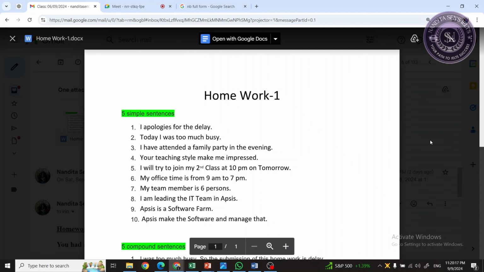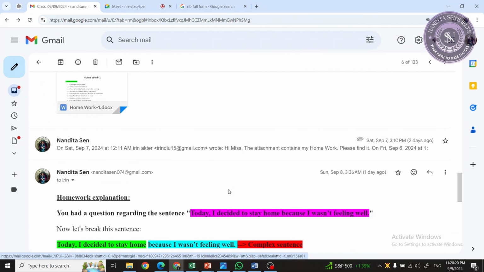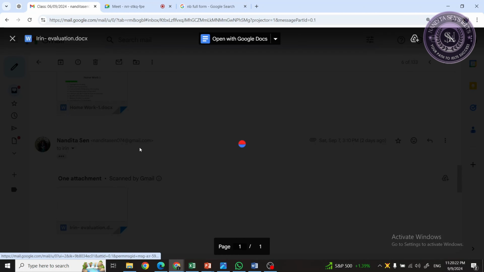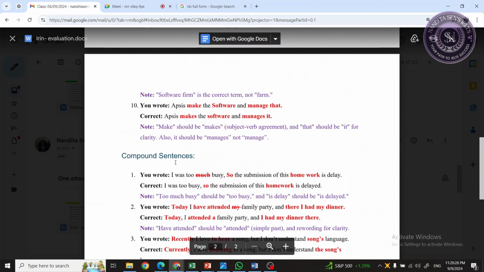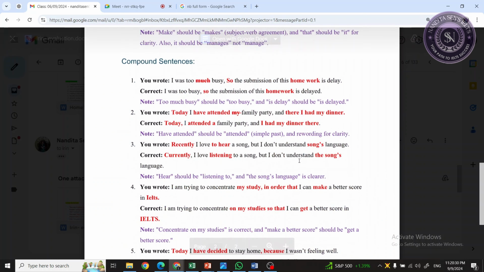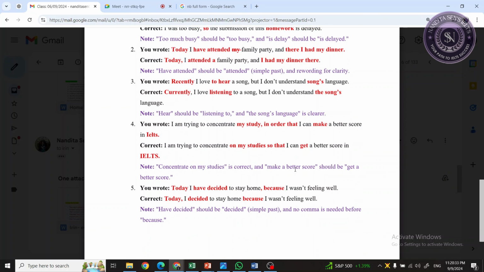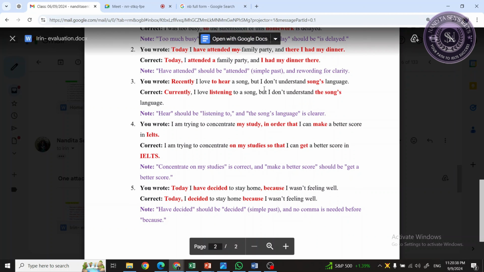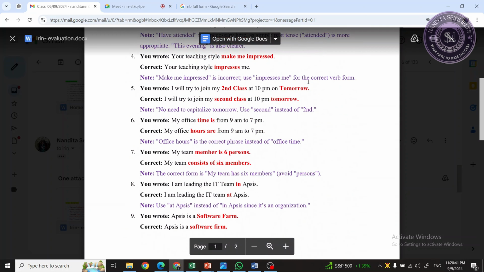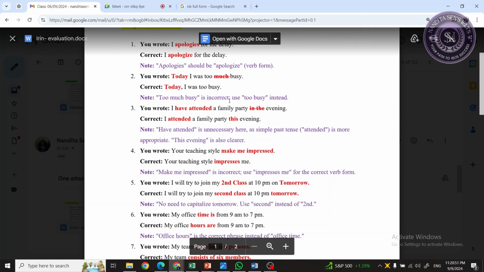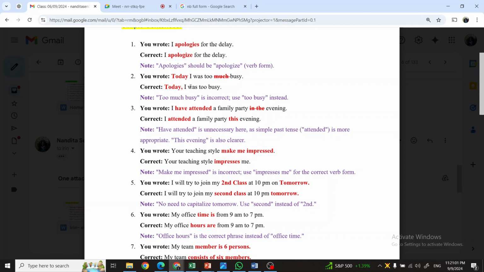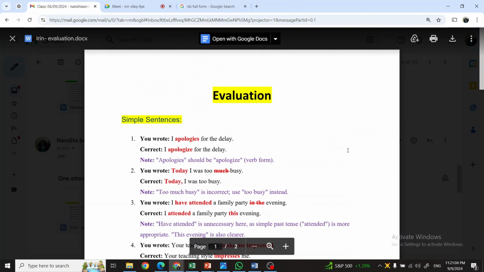And I'm going to send you an evaluation on the same attachment. So this is how my evaluation is going to look like. Wherever you're making a mistake, I'm going to point it out and correct those. And you will have to go through the feedback once I have sent you that evaluation. This is something we are going to do moving forward for all grammar classes. Initially, you will find a lot of errors, a lot of red marks, but gradually you are going to get better at grammar. So I want you to do this as homework.